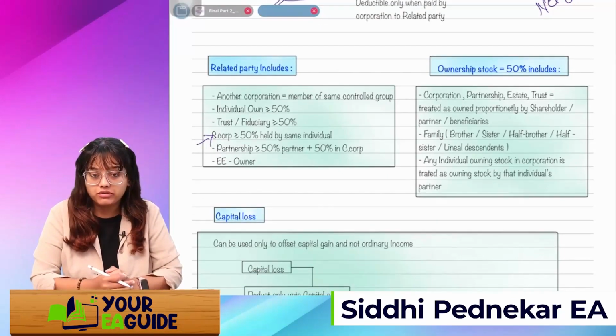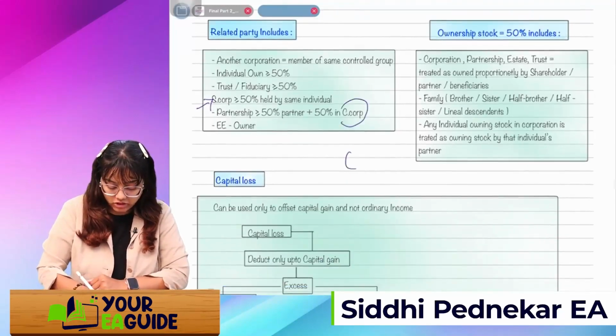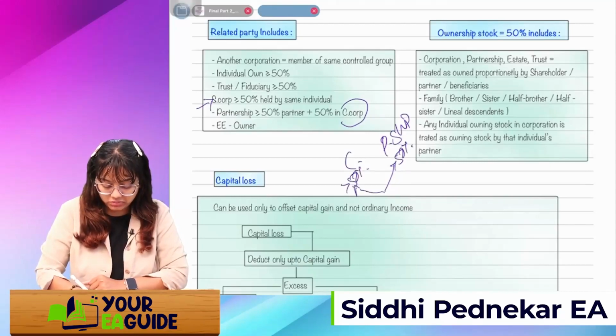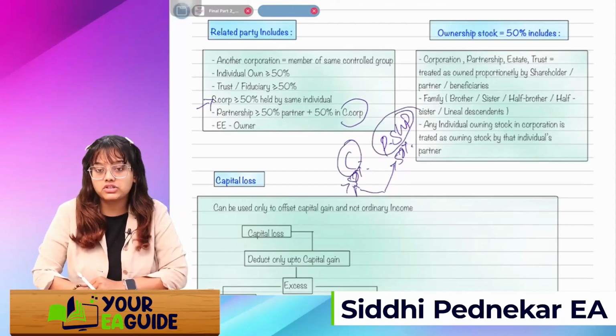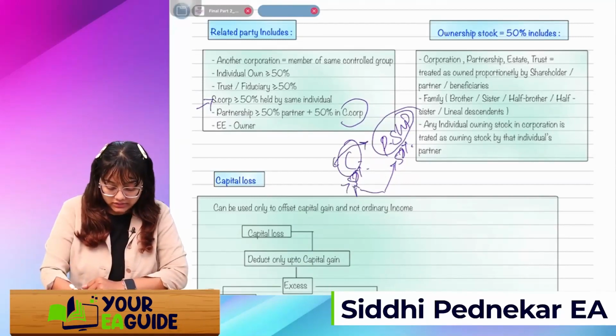In a partnership, if you are a partner for more than 50% and also holding more than 50% in the C corp, I can say this C corp and the partnership have a related party relation.